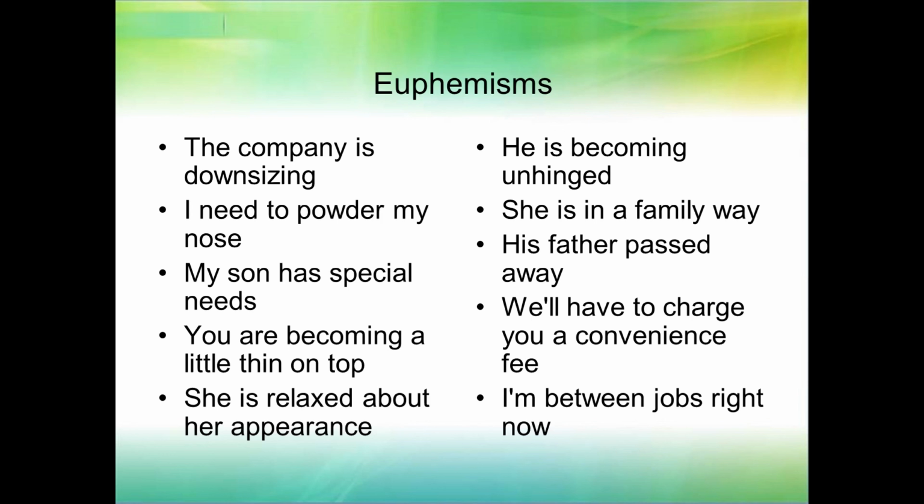But in the past, they didn't use the word pregnant because how do you get pregnant? Sex, right? So they wouldn't say pregnant because it might make them think of sex. So they would say she's in a family way. It means she's pregnant. She's going to have a baby. His father passed away. This is a very common one. Most people know it. Passed away is a nice way to say that someone died.